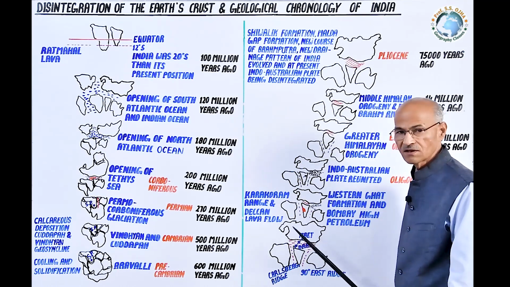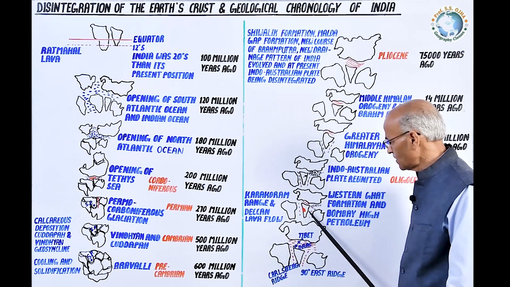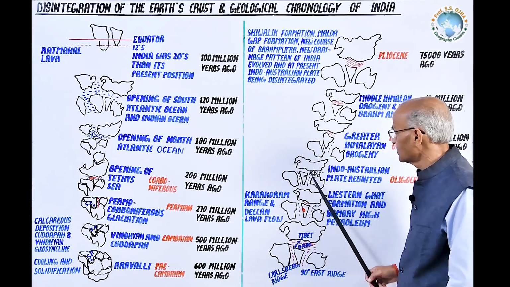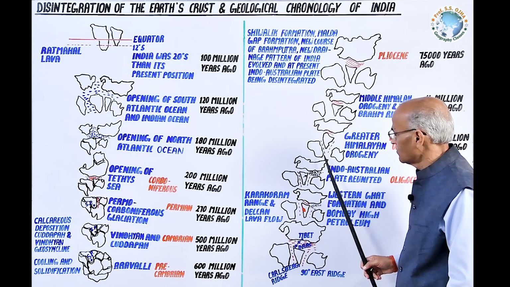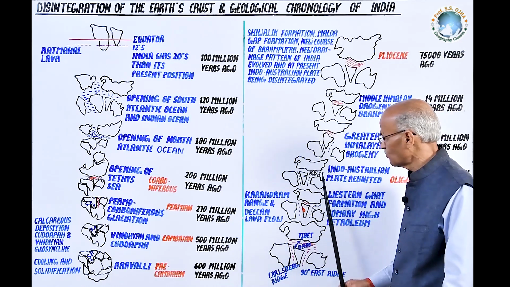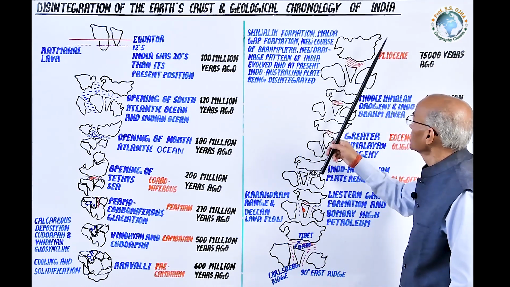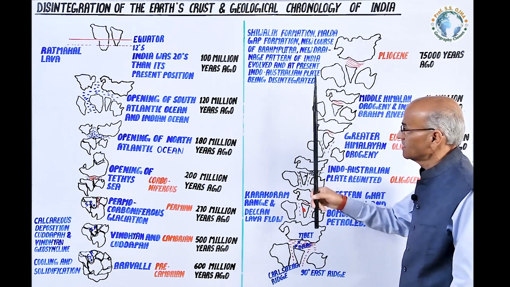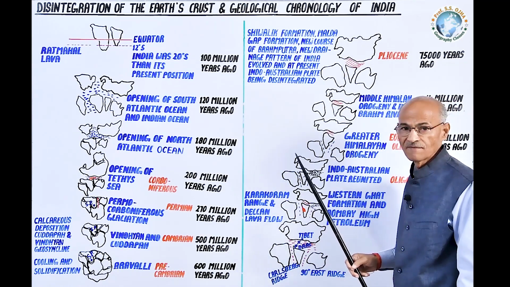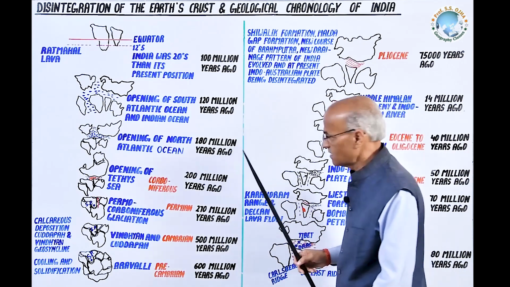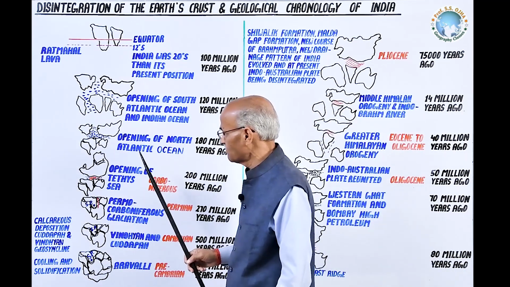Out of the Tethys geosyncline, the folded mountain Himalayas comes into existence, and now its motion becomes northeastward. You are seeing very minutely the linear setting of these maps or pictures.